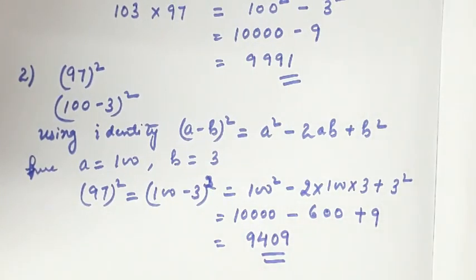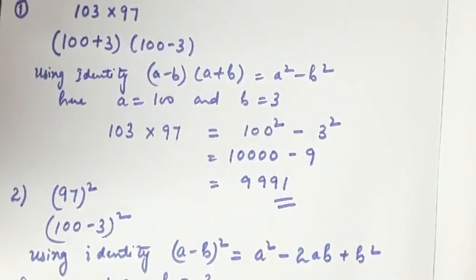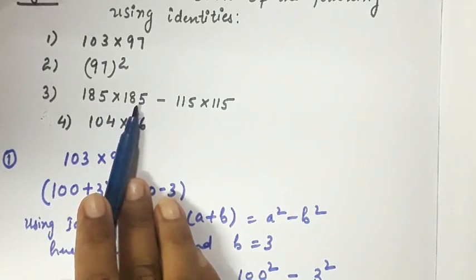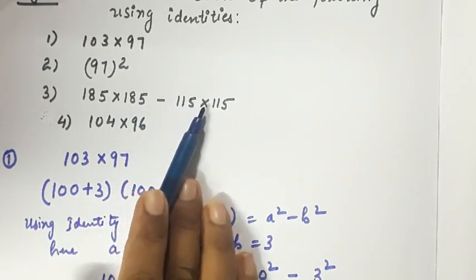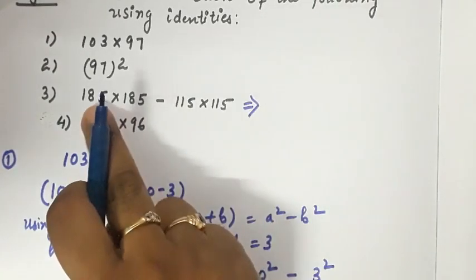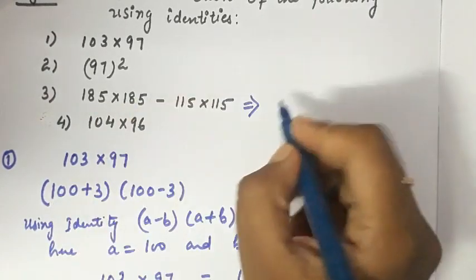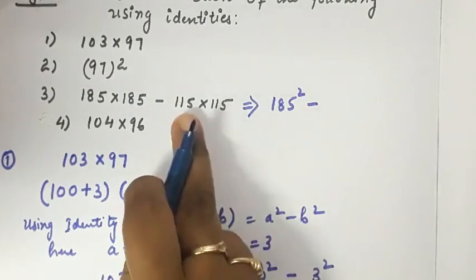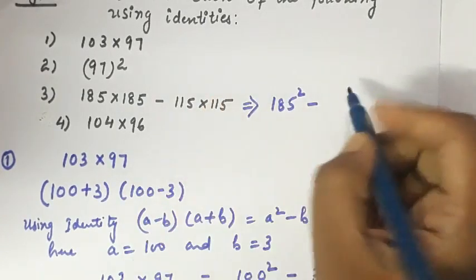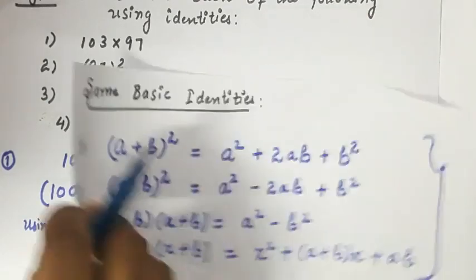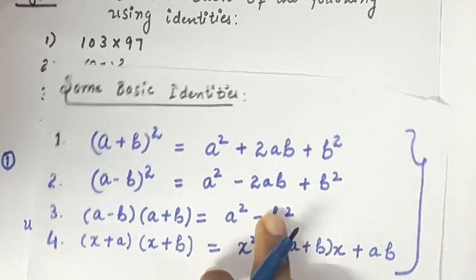Okay, now let's move to the third part, that is 105 into 105 minus 115 into 115. I'm just solving it here itself. 105 two times means I can write 105 square, minus 115 two times means I can write 115 whole square, which is quite related to a square minus b square.